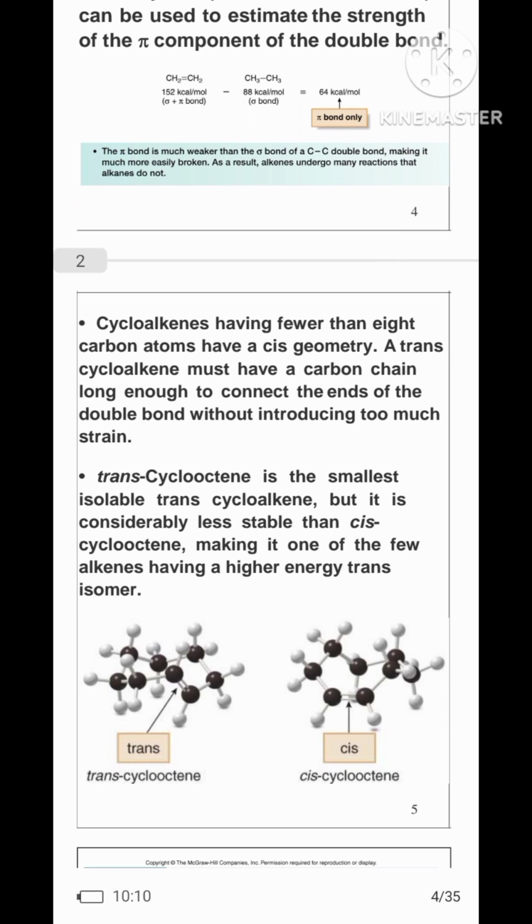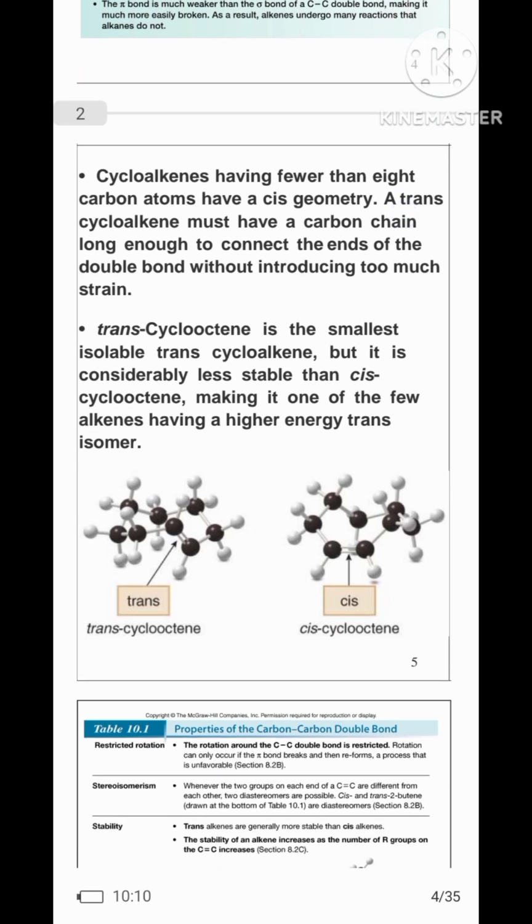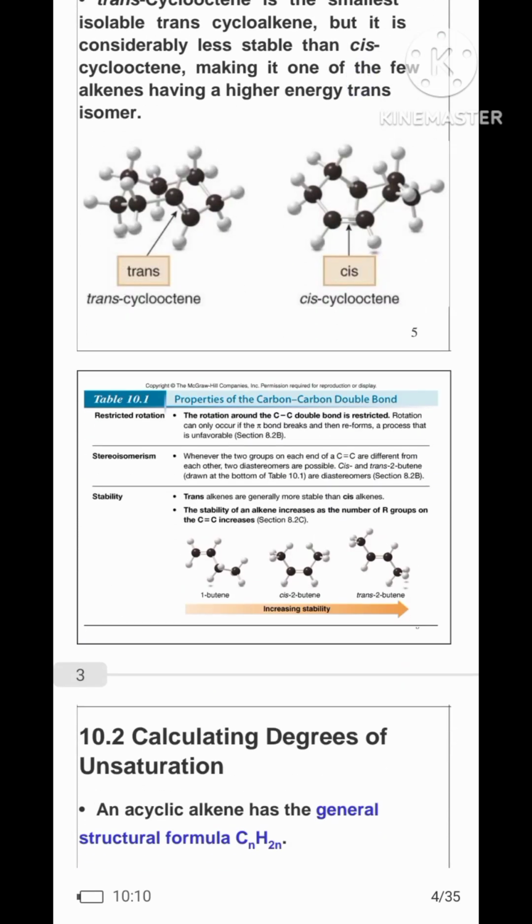Cycloalkenes having fewer than 8 carbon atoms have a cis geometry. Trans cycloalkenes must have a carbon chain long enough to connect the ends of the double bond without introducing too much strain. Trans-cyclooctene is the smallest isolable trans-cycloalkene, but it is considerably less stable than cis-cyclooctene, making it one of the few alkenes having a higher energy trans isomer.